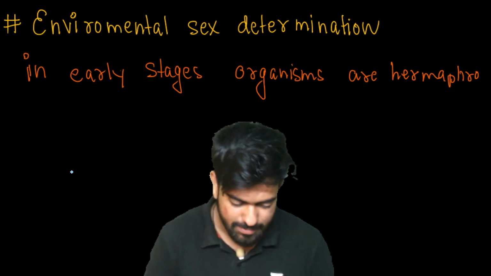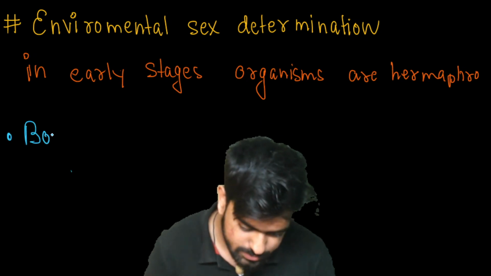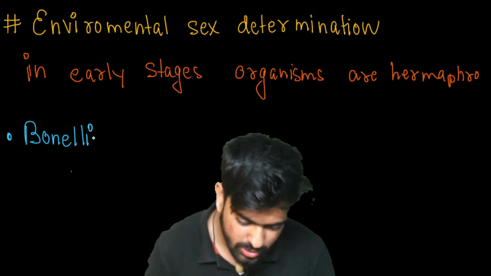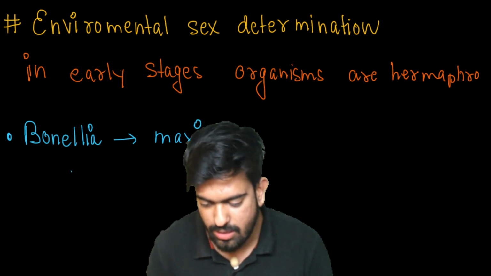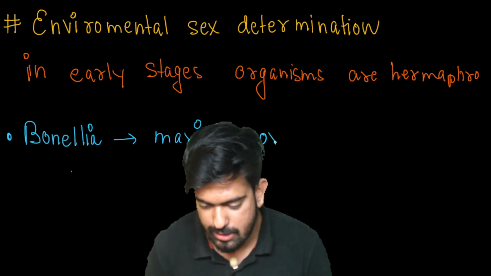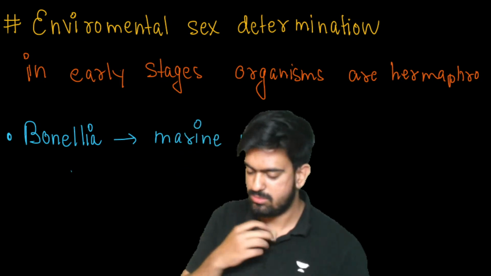Now let's take an example of a marine worm which is known as Bonellia. Bonellia is a marine worm, right? Clear? Now see this. This Bonellia worm is a very mischievous creature. See here.